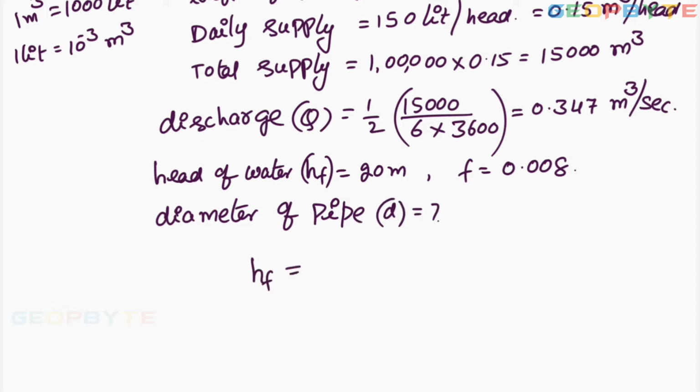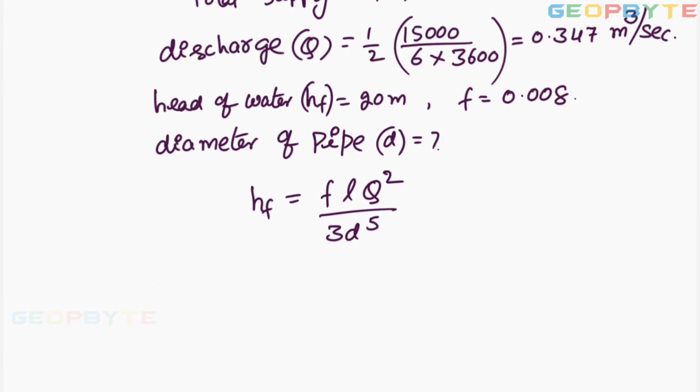HF equal to, it is given in terms of discharge, F L Q square by 3 D power 5. So here D power 5 equal to F L Q square by 3 into HF.